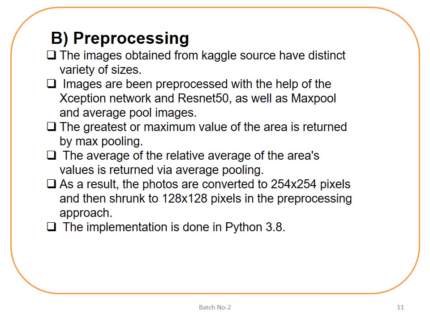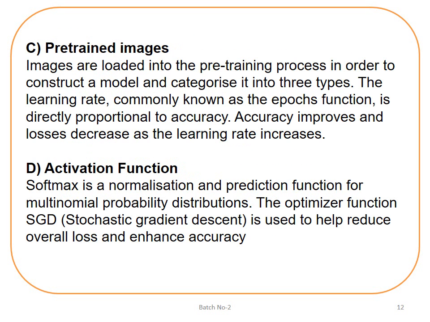Now about the pre-processing technique. The images obtained from the source have a distinct variety of sizes. Images have been pre-processed with the help of Xception network and ResNet50 with max pool and average pool. The maximum value of the area is returned by the max pool, as the name suggests, and the average of the area's values is returned via average pooling. As a result, they are converted to 254 by 254 pixels, and then shrunk to 128 by 128 pixels in the pre-processing approach. All of this takes place with the help of an implementation in Python 3.8.